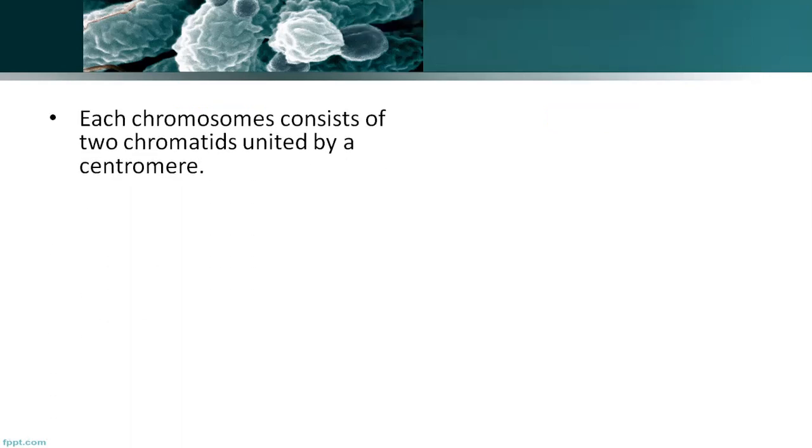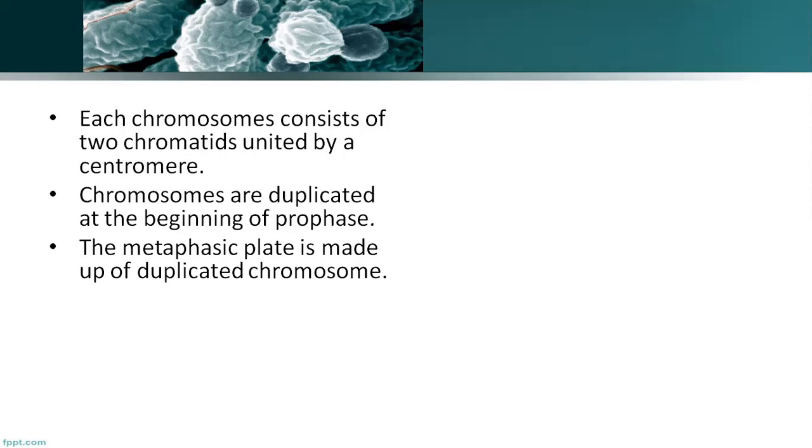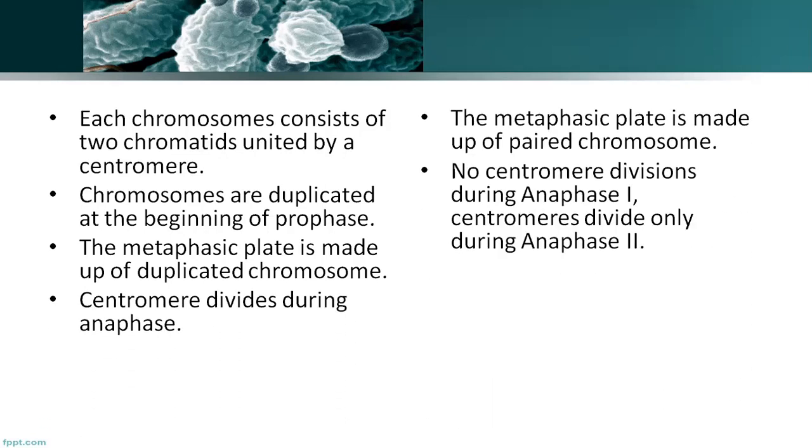Then each chromosome consists of two chromatids united by the centromere. In case of meiosis, the metaphasic plate is made up of paired chromosomes. I told you in the last class how the orientation will be. The centromere faces the center in case of mitosis, because in future the centromere is going to split, right? Whereas in meiosis, the centromere faces towards opposite poles, because it is not going to split. The chromosomes will move towards two opposite poles, I told you.